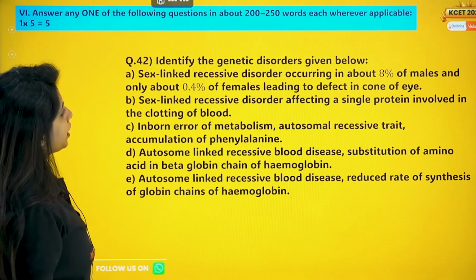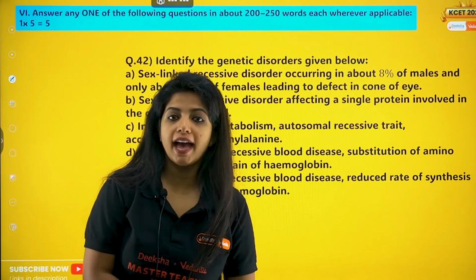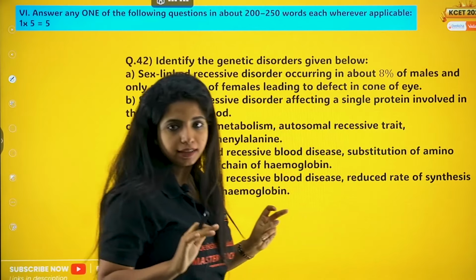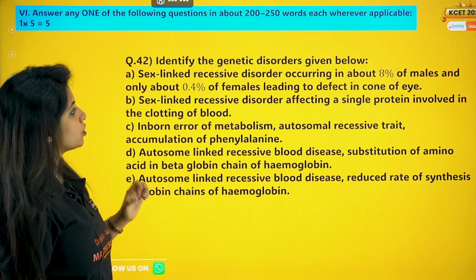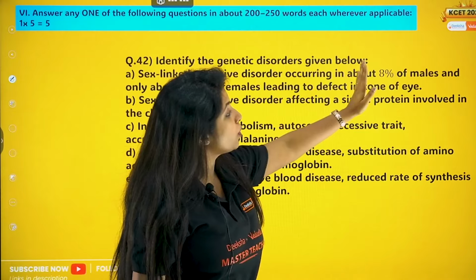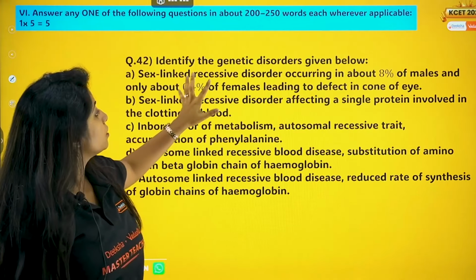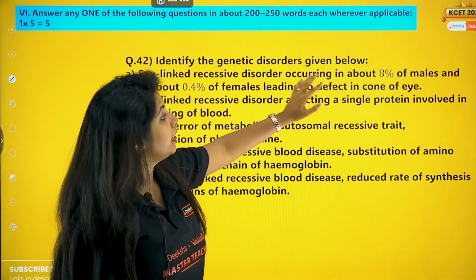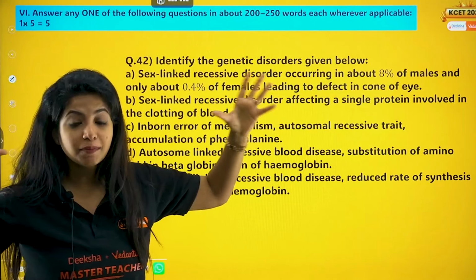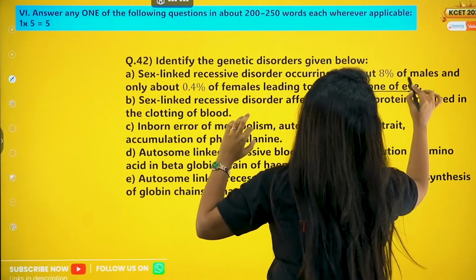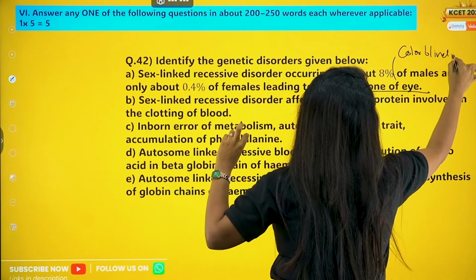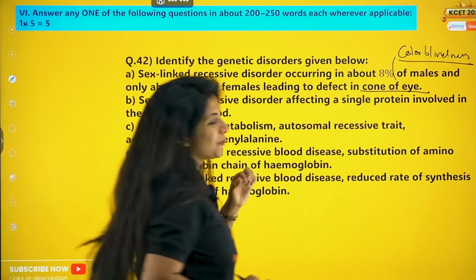Okay. Now we have 3 more questions, I believe, and you have to attempt one question in this 5-marker question category. Identify the genetic disorders given below. Sex-linked recessive disorder occurring in about 8% of males and only about 0.4% of females, leading to a defect in the cone of the eye. So cone of the eye means it has something to do with color blindness, my dear children.